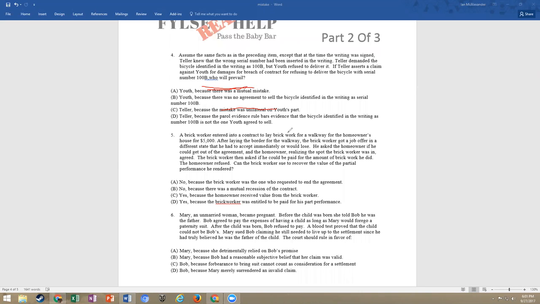D, Teller because the parol evidence rule bars evidence that the bicycle identified in the writing is 100B. It's not the one that youth agreed to sell. Well, we know that's not true. We discussed that above. Parol evidence is allowed to clear up ambiguity and to show the true intention of the parties that were contracting. This leaves us with B, which we knew, because there was no agreement to sell the bicycle identified as serial number 100B. That was not the true intention of the parties when they came into contracting together.